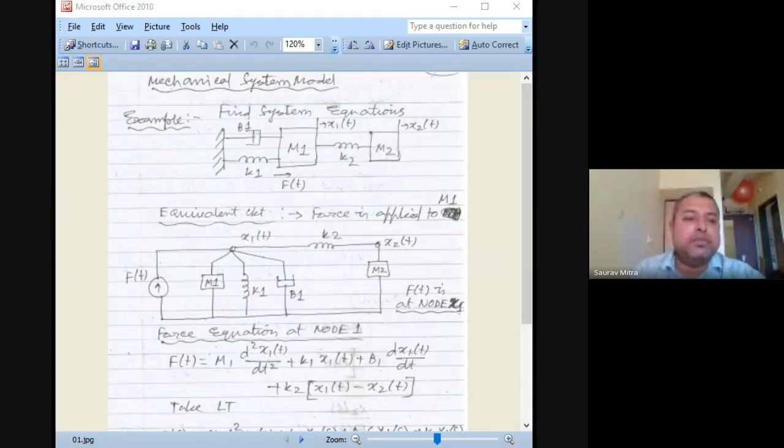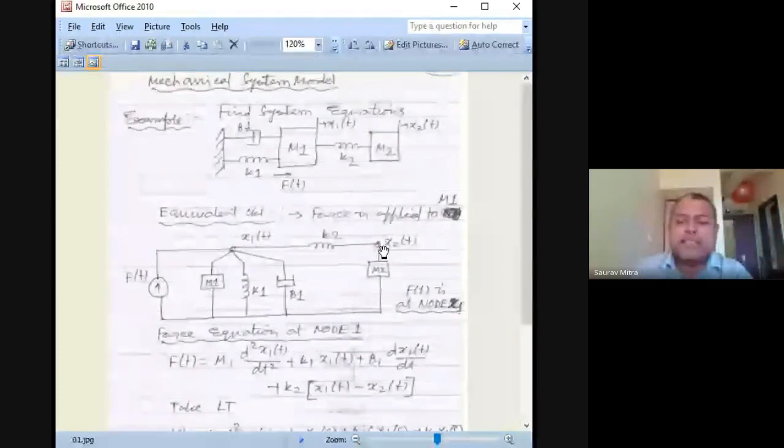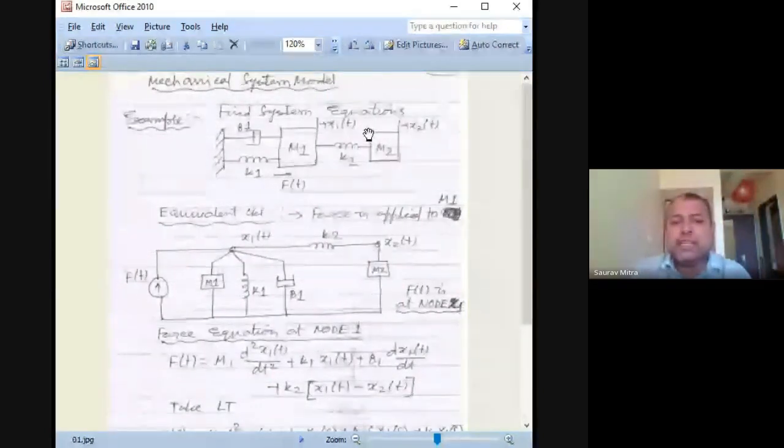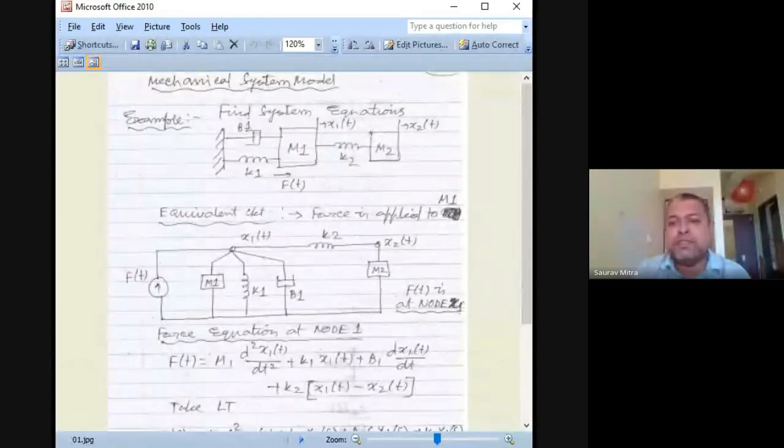The x2 node actually has two things, K2 and M2, so you are finding x2. X2 is not exactly a node, but you can say it's a point, because a node has to have three branches, and in this point there are only two branches. So this K2 can be written here, or here as well, between the K2 and M2 surface. X2 can be written here, or here, at the K2 M2 surface. Both are the same. Similarly, X1 can be written here, or here as well.